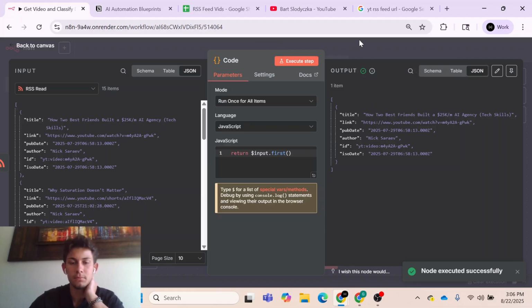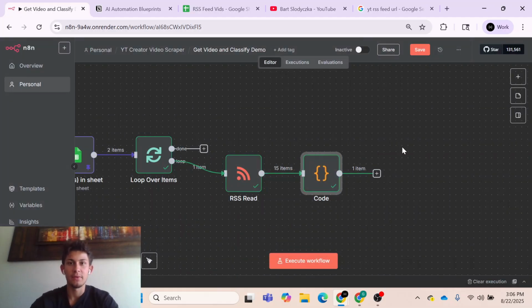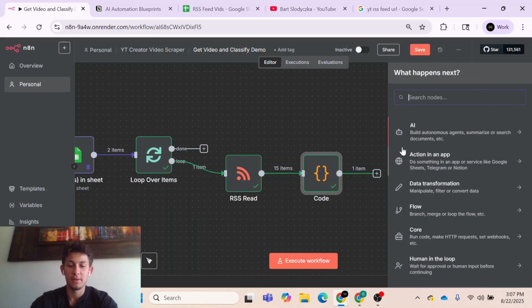Cool. And so once we have the latest video, now we can do our logic. Is it a new video or not? If it is not, do nothing. If it's a new video, do this other thing. So this is perfect for an if node.